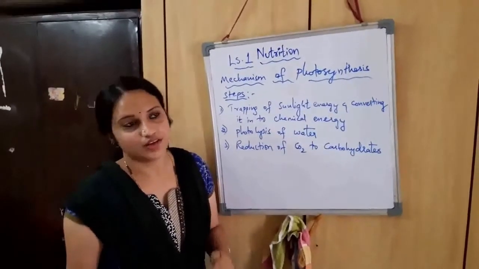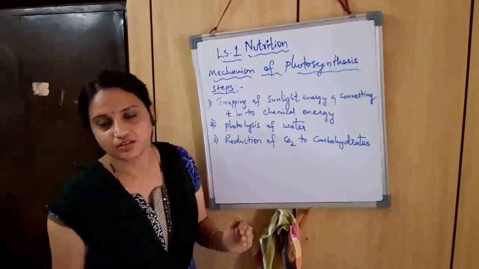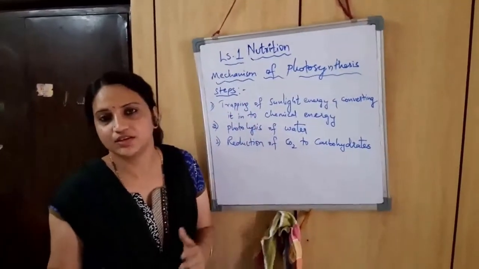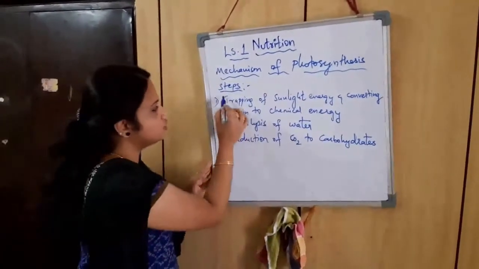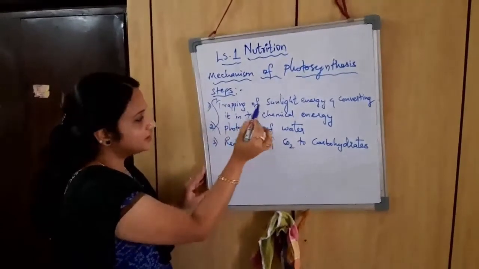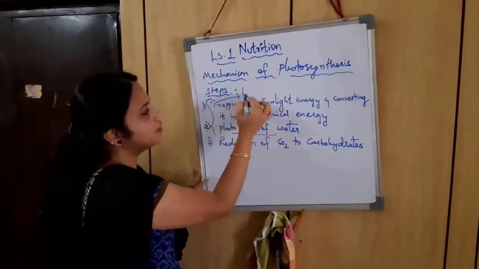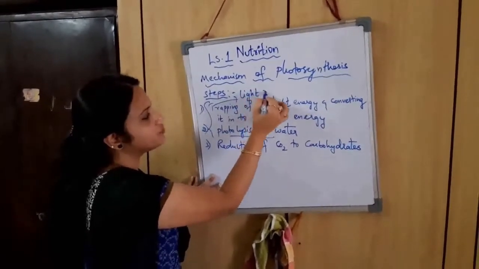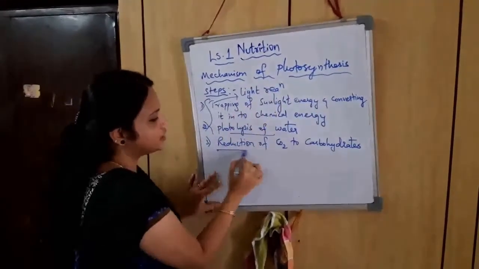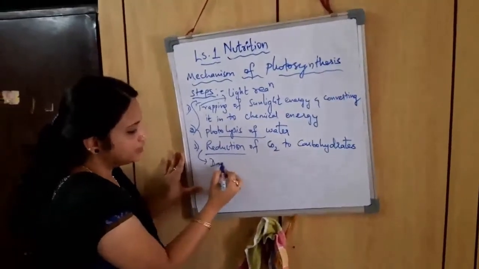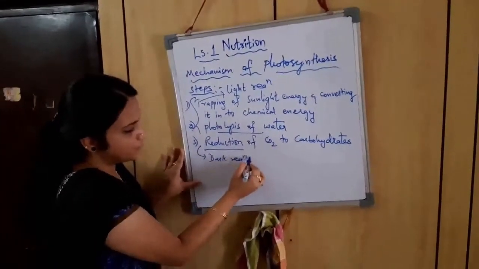Now the entire mechanism of photosynthesis can be explained under two headings: a few steps under the light reaction and a few steps under the dark reaction. The first two steps, trapping of sunlight energy and converting it to chemical energy, and the second step, photolysis of water, can be explained under light reaction. The last step, reduction of carbon dioxide to carbohydrates, can be explained under dark reaction.